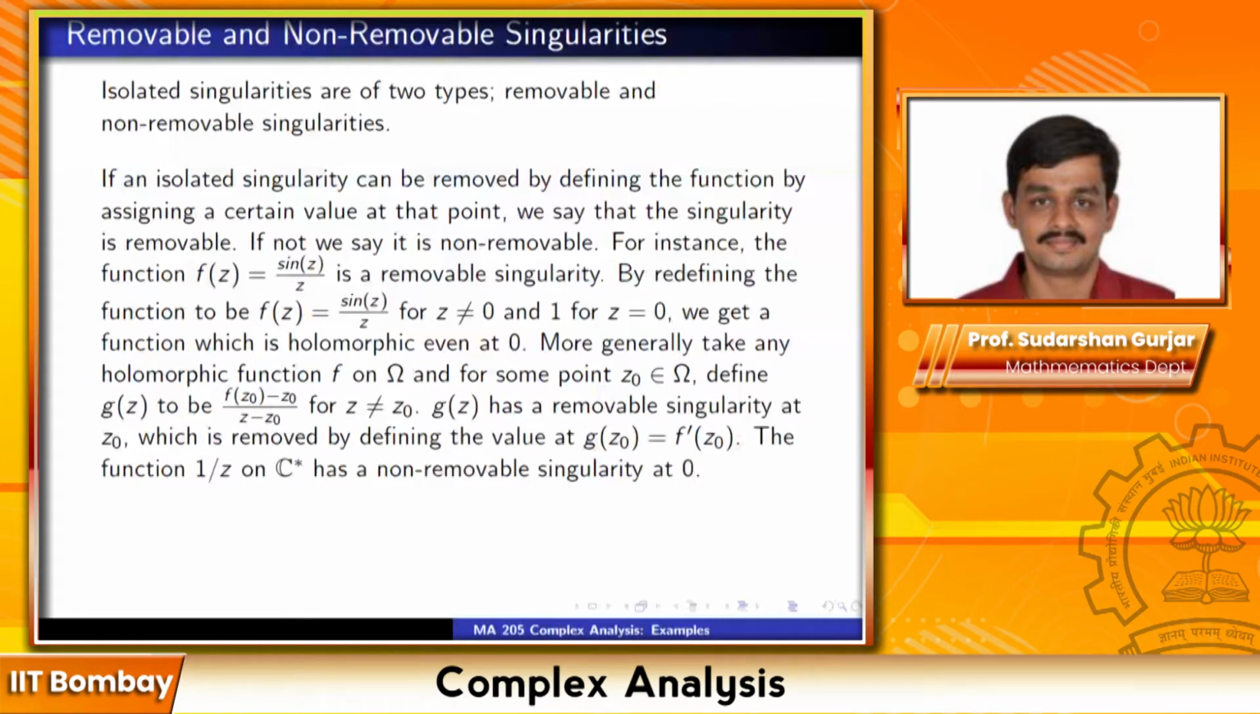Since this limit exists, the limit of (f(z) minus f(z0)) upon (z minus z0) as z tends to z0, by redefining the value at z0 to be equal to f prime of z0, we have gotten rid of the singularity at z0. The function 1/z on C star has a non-removable singularity at 0. No matter what value you assign at z equal to 0, you cannot remove the singularity. Let me just repeat, there's a little typo: g(z) is defined to be (f(z) minus f(z0)) upon (z minus z0). I'll make the correction and send it.